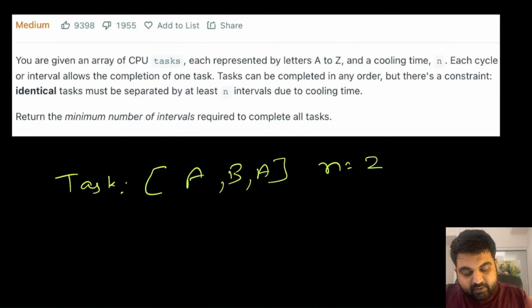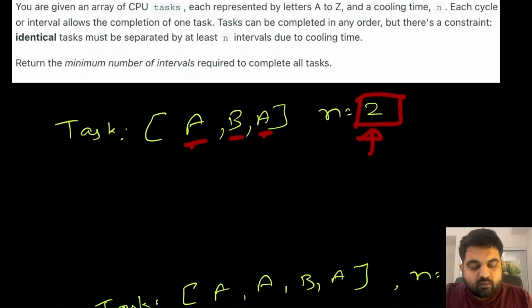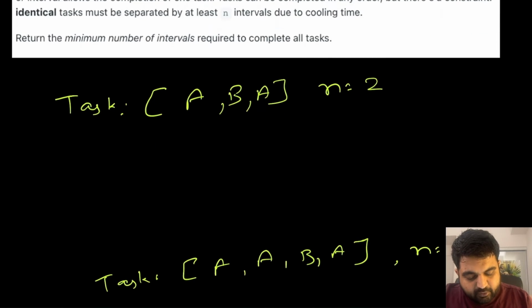So let's try to understand this with an example. In this case, we can see that we are given three tasks that we need to complete. First task is A, second one is B, and third one is once again A. We are also given the cooling down period of 2. Now, how does this cooling down period affect our tasks? Identical tasks must be separated by n intervals. So let's assume that during the first window, we start to complete task A. Okay, so we got rid of this task. Once again, we got rid of this task as well, task B.